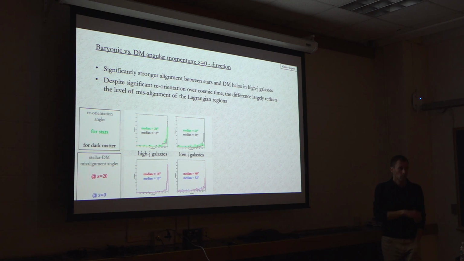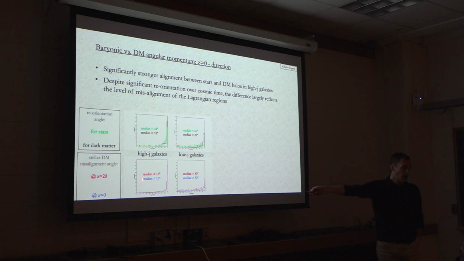Okay, so after we went through these different phases in the evolution, let's look at what this looks like in the end, at redshift 0, for the relation between the angular momentum of gas and stars and dark matter. So this is shown here. Again, these cosine angle distributions in blue.